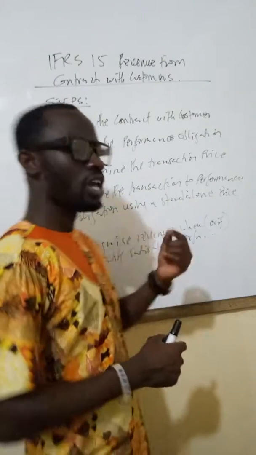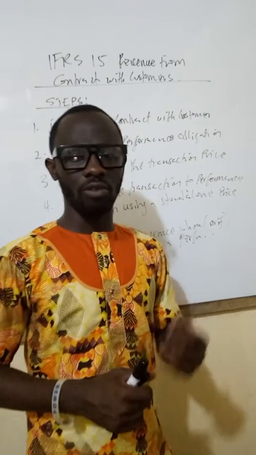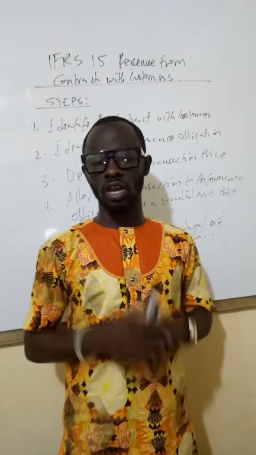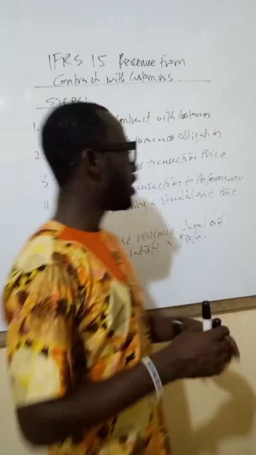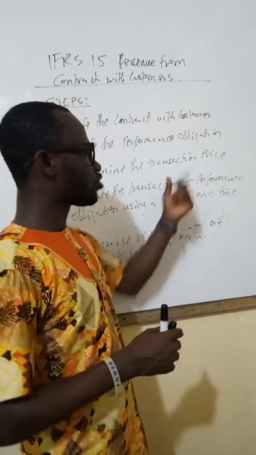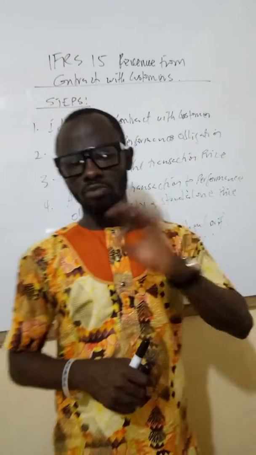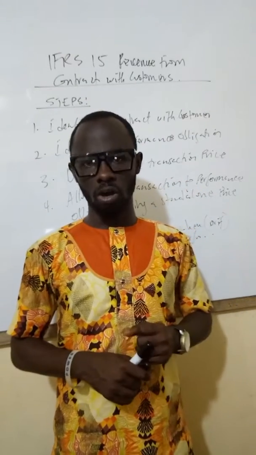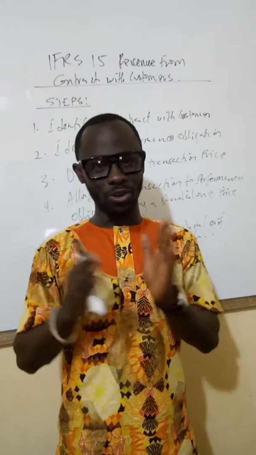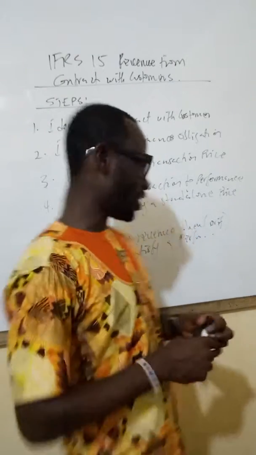And then the fourth thing, which is going to be the area that we are going to be spending much time on, is the calculation area. This is where we allocate the transaction price to the performance obligation using the standalone prices of each performance obligation. Now don't worry, we're going to go through all of these one after the other.